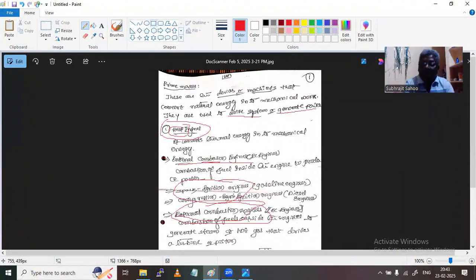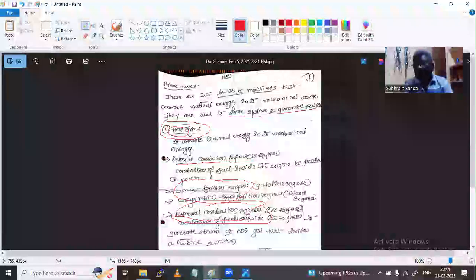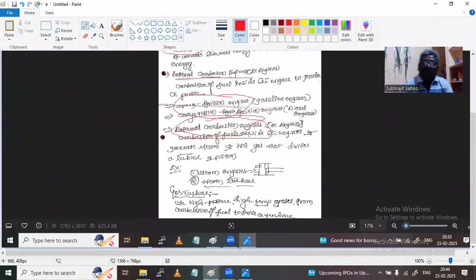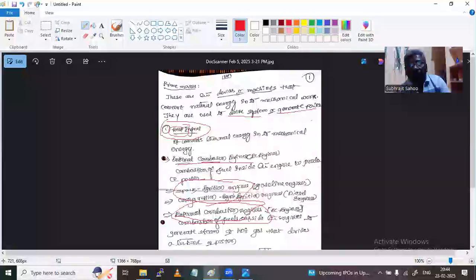The superheated steam goes to the steam turbine, which is connected to the generator through the shaft, where power is produced to drive the system. This is what we have studied related to heat engines.